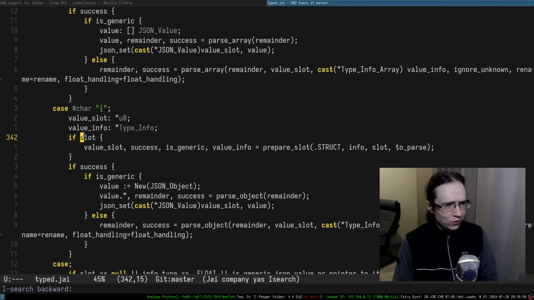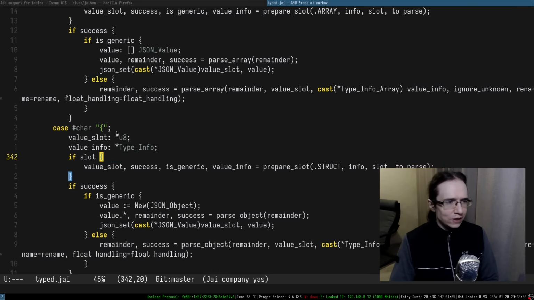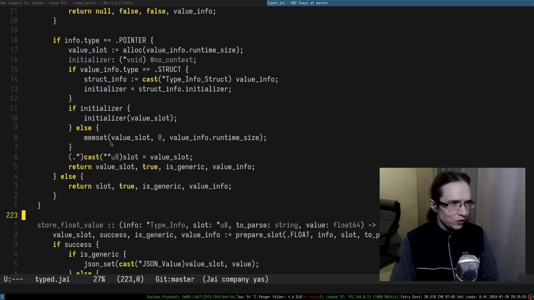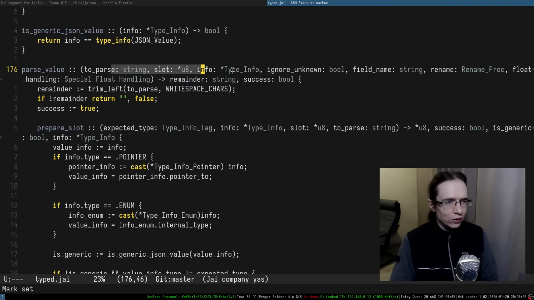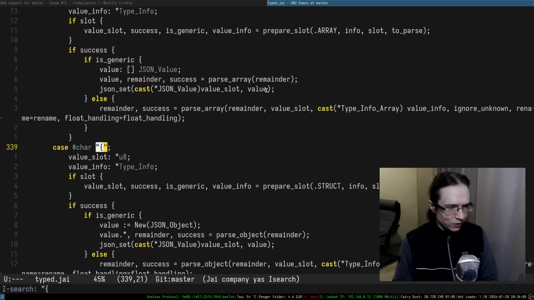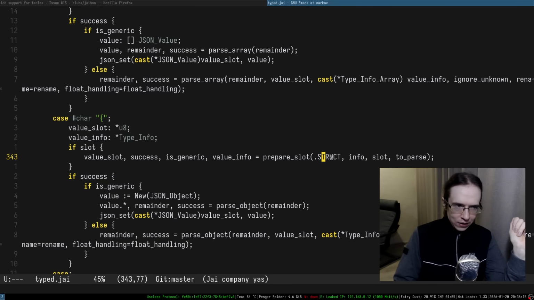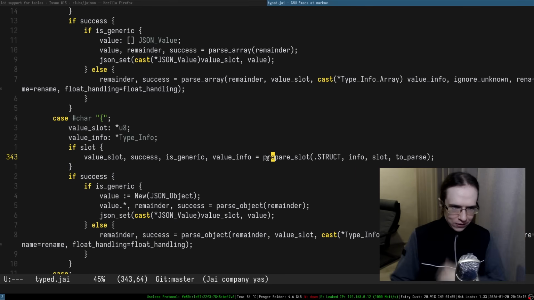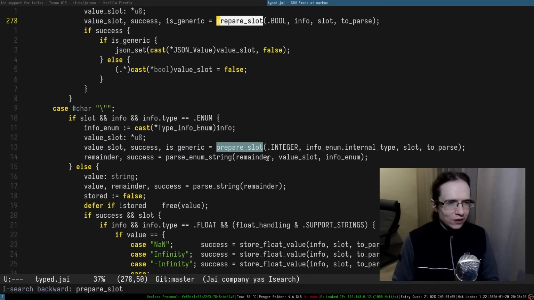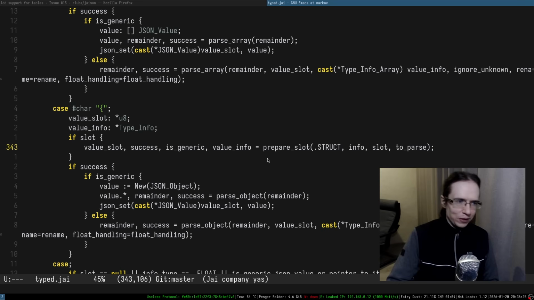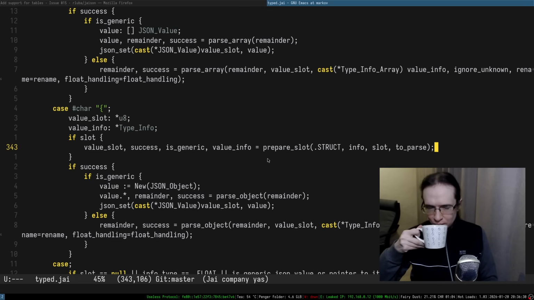Slot, why do we even check for this thing? It's in case slot is already set for whatever reason. That is a little bit bizarre, not going to lie. So slot, parse value and slot and type info is already defined, but I'm not quite sure what's up with this condition. If slot exists, we're preparing that slot given the information and stuff like that. And prepare slot, the first parameter, what does it accept? What's the name of the value? Expected type. So that shouldn't be a thing, honestly.